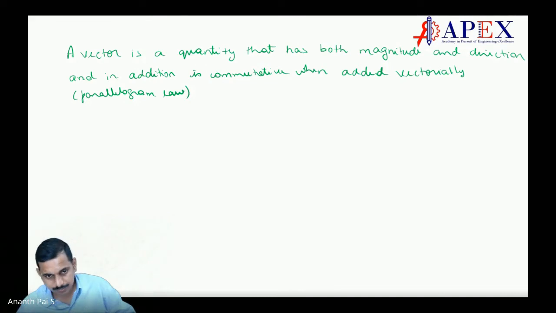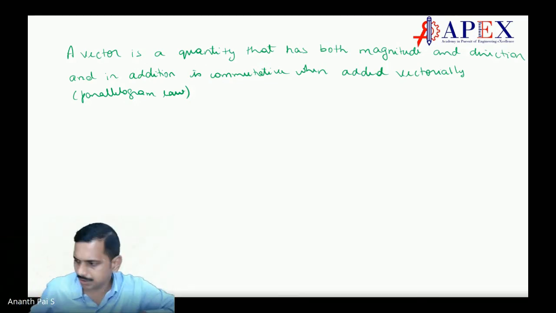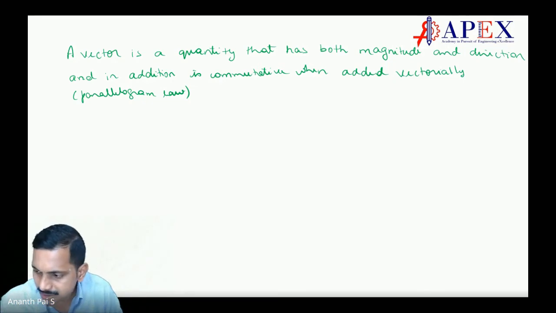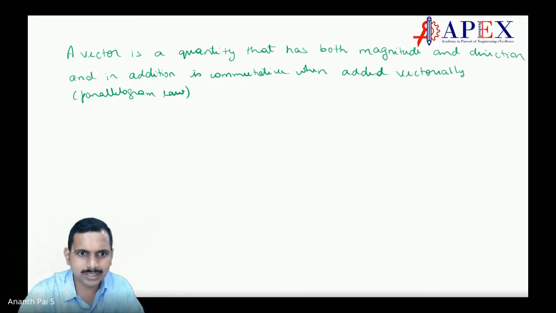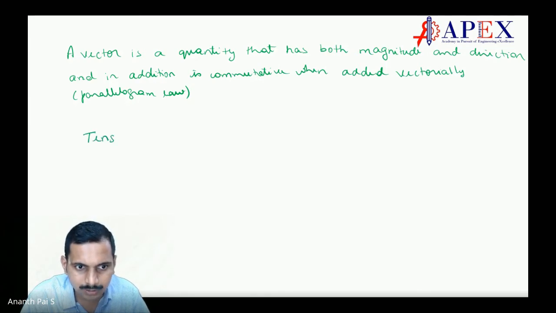Make sense, students? So vectors are that. Okay, there is another thing called tensors. I want to just introduce that because we are talking about stress tensors and all those things. So let us introduce something called tensors. There is another quantity called tensor. What is a tensor?